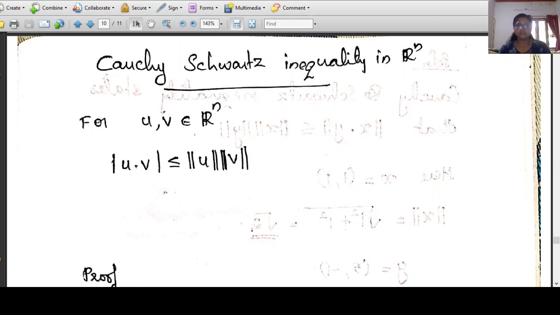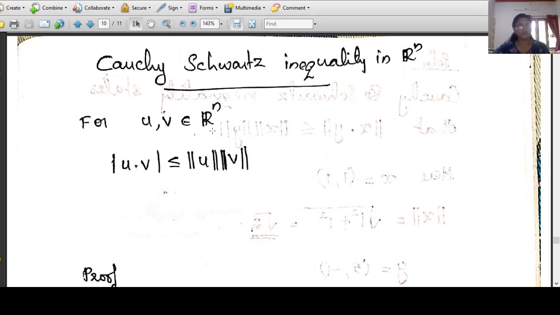So we are going to discuss the topic Cauchy-Schwarz inequality in Rn. Here I am considering the space Rn. This inequality holds in many vector spaces. If you are considering another space, you can also do the proof of Cauchy-Schwarz inequality in the same way in that space also. So in Rn, I am taking two vectors u and v.